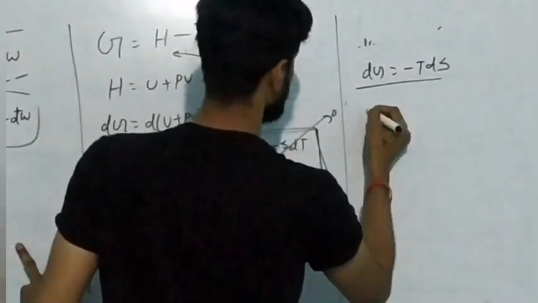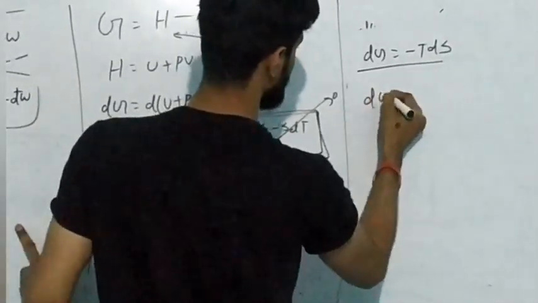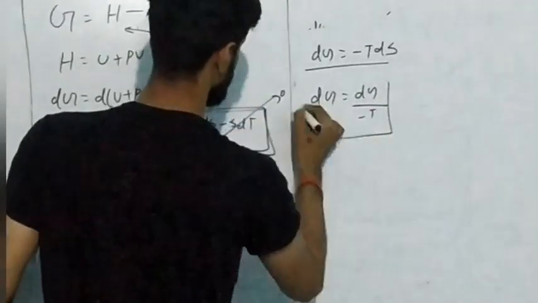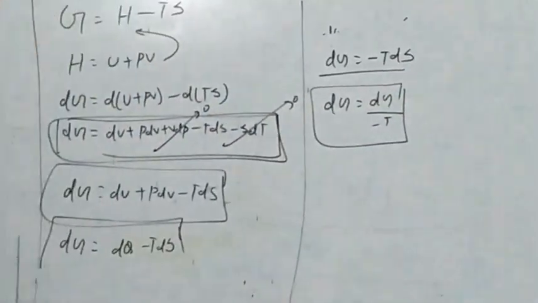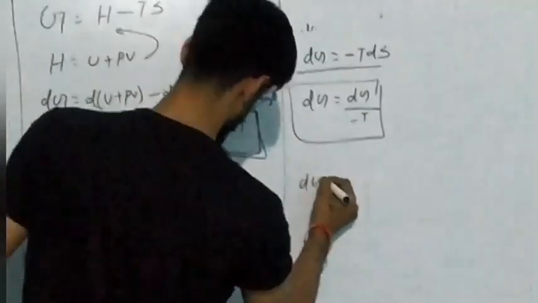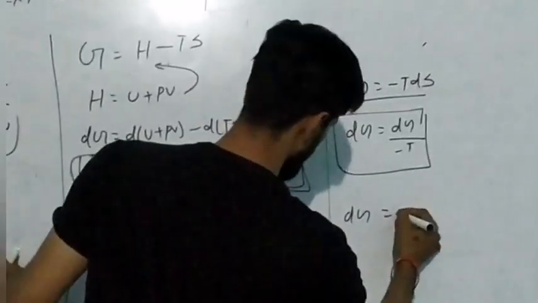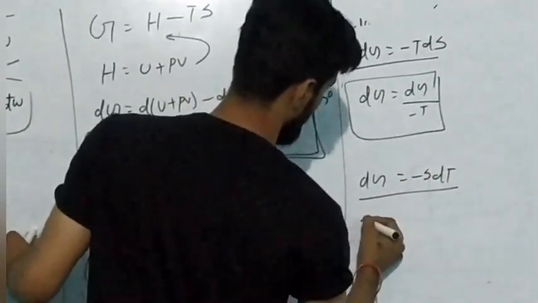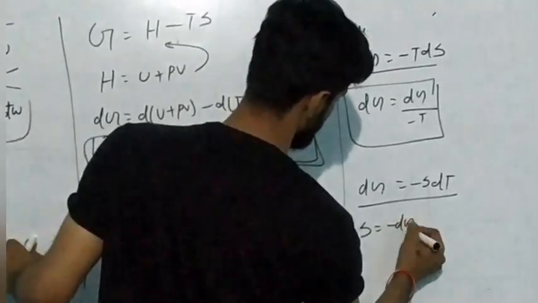Now if you want to calculate dS, then dS is equal to dG upon minus T. From here you can write dG is equal to minus SdT, and S is equal to minus dG upon dT.